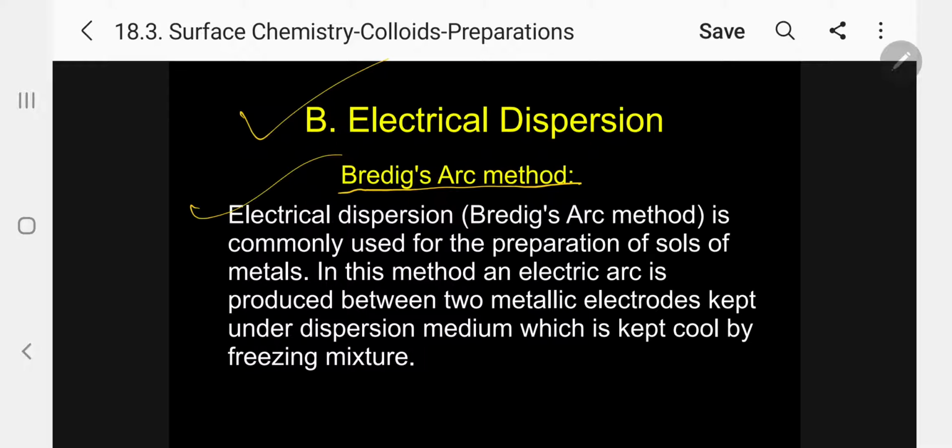Electrical dispersion, also known as Bredig's arc method, is commonly used for the preparation of colloidal solutions of metals. In this method, an electric arc is produced between 2 metallic electrodes kept under dispersion medium, which is kept cool by a freezing mixture. Please follow.